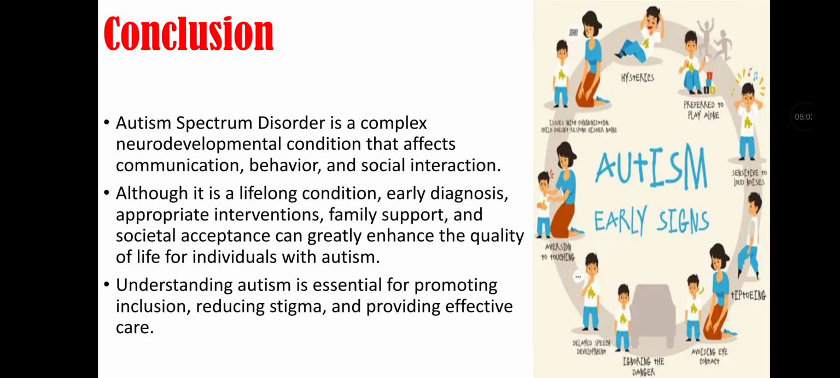Conclusion of this lecture video. Autism spectrum disorder is a complex neurodevelopmental condition that affects communication, behavior, and social interaction. Although it is a lifelong condition, early diagnosis, appropriate intervention, family support, and social acceptance can greatly enhance the quality of life for individuals with autism. Understanding autism is essential for promoting inclusion, reducing stigma, and providing effective care.